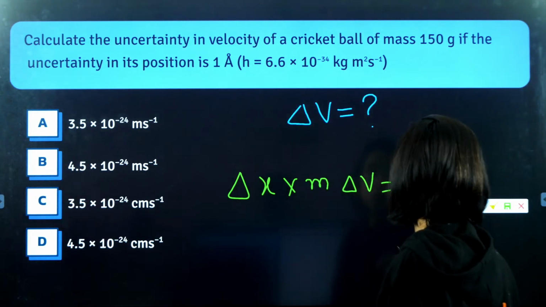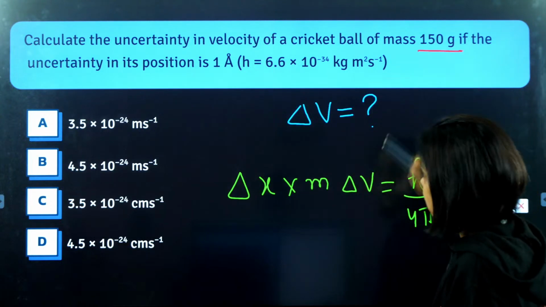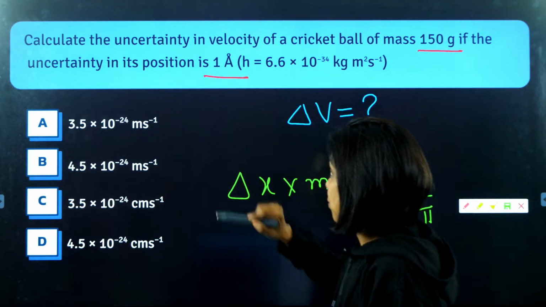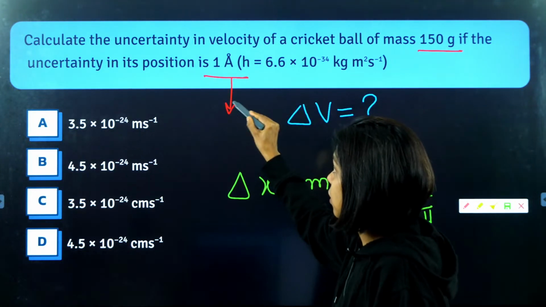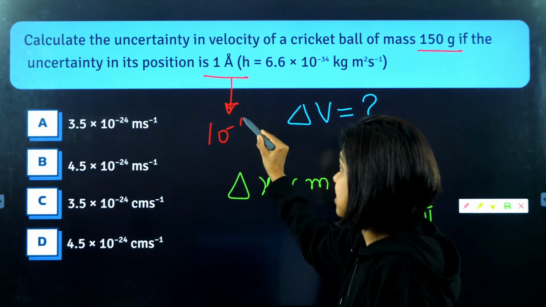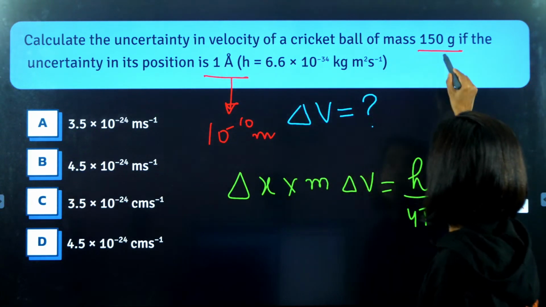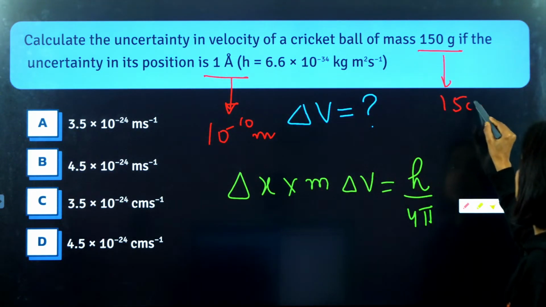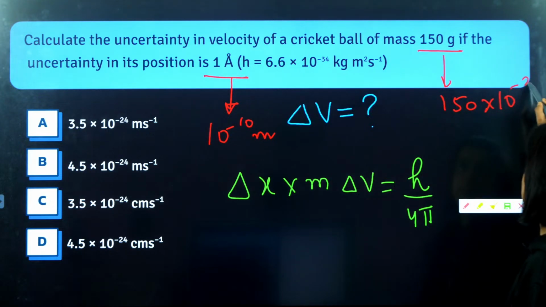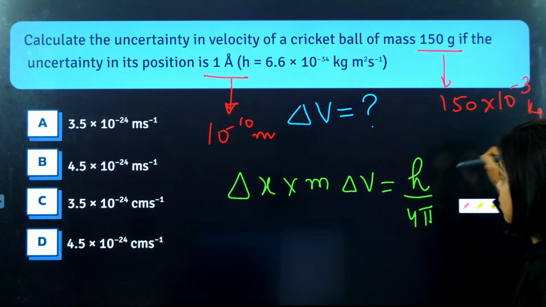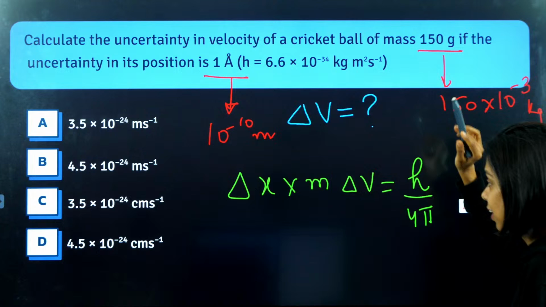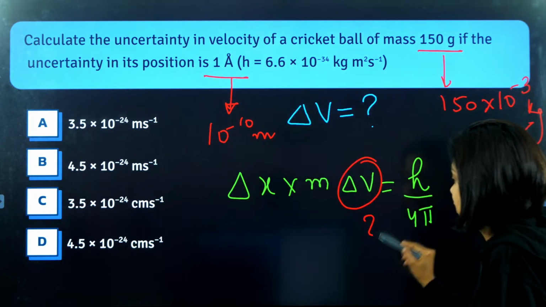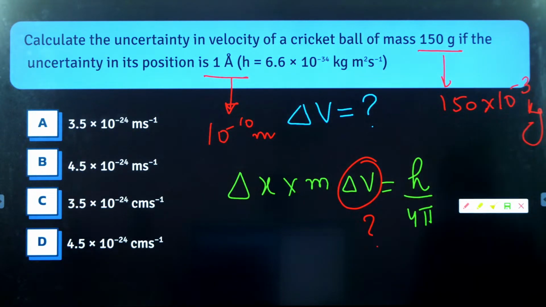What all is given to you, guys? The mass is given to you. The uncertainty in position, please take the SI unit, so it will be 10 raised to power minus 10 meters. The mass is 150 into 10 raised to power minus 3 kg. Put these values, Planck's constant you already know. You can calculate delta V, the error, the doubt in its velocity.